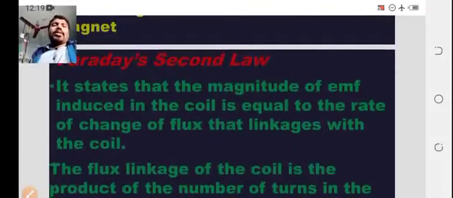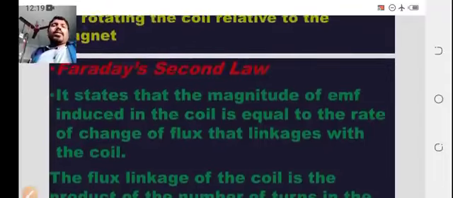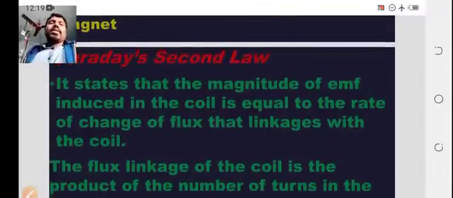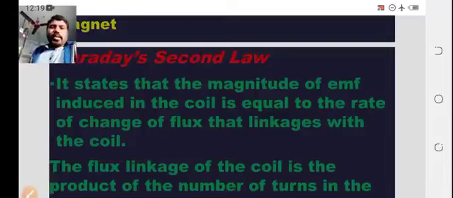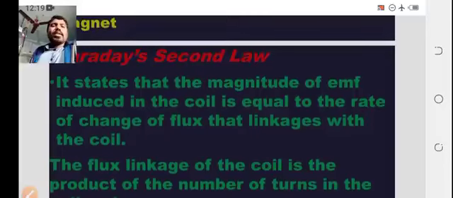Based on this concept, the second law was formulated. It states that the magnitude of the EMF induced in the coil, generated as in the first law, is equal to the rate of change of flux linkages with the coil. It states that the magnitude of EMF induced in the coil is equal to the rate of change of flux linkages with the coil.